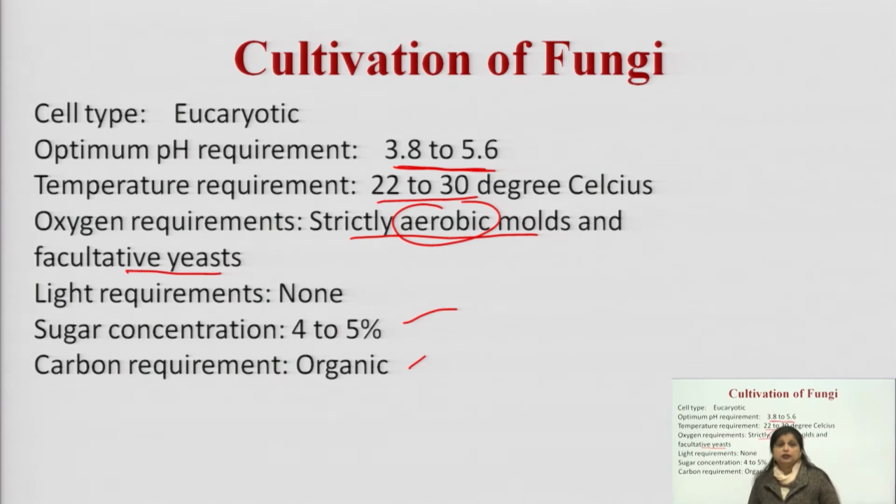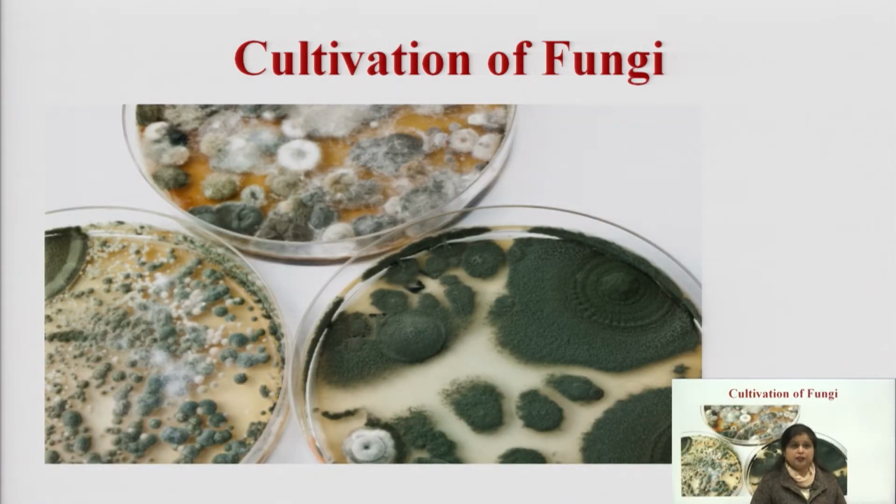So, that is why they are always placed in the BOD incubators, and we grow fungi and molds for 7 to 14 days. We will see that the molds which we have inoculated in the petri plates will grow and appear like this. This we can see as a picture after growth, how they will look. So, that is how we can cultivate fungi in the lab.